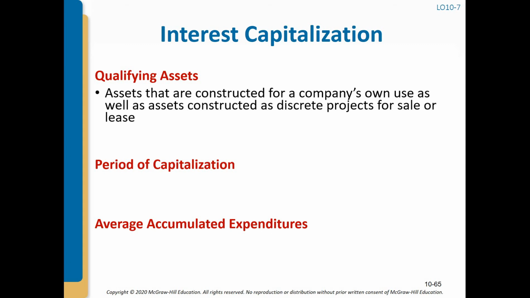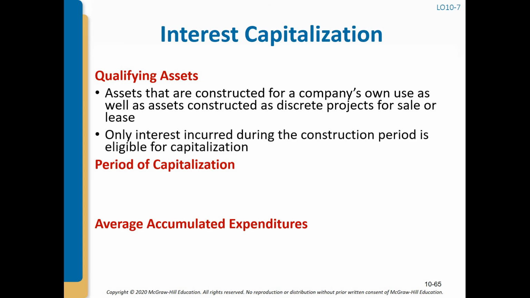The assets that are constructed for a company's own use, as well as assets constructed as discrete projects for sale or lease, and only interest incurred during the construction period. This is important: only interest incurred during the construction period is eligible for capitalization.